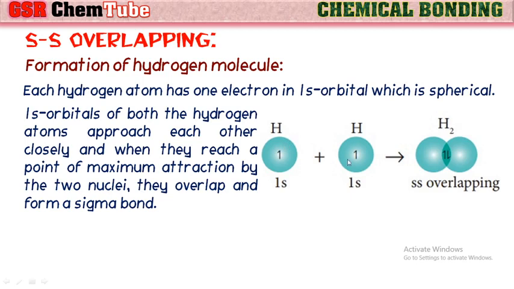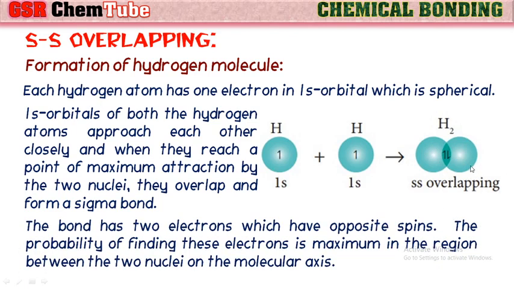If you observe here, the 1s orbital of one hydrogen atom approaches the 1s orbital of another hydrogen, and they overlap, forming a sigma bond. Hence the hydrogen molecule has a sigma bond because of ss overlapping.